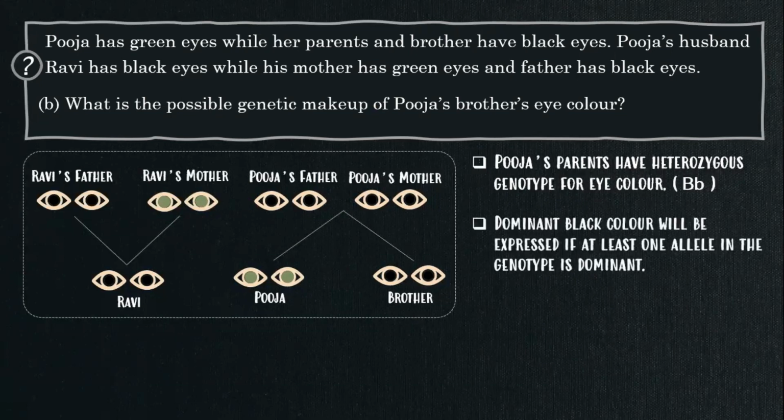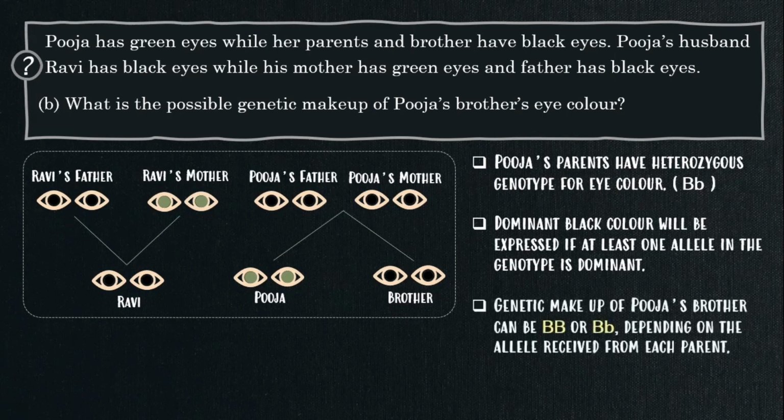Dominant black color will be expressed if at least one allele in the genotype is dominant. So, the genetic makeup of Pooja's brother can be either capital B capital B or capital B small b, that is heterozygous, depending on the allele received from each parent. That's why the brother got black eye color.